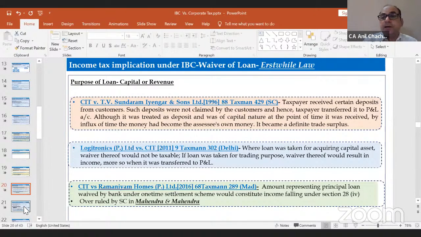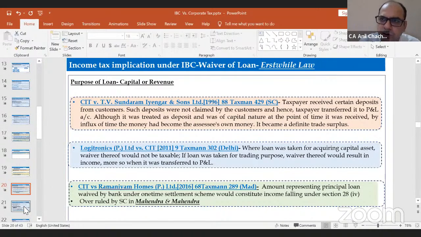Another judgment by the Delhi High Court in Logitronics held that if it's a term loan, it would not be part of your income. If it is a working capital loan, it would be part of your income. Forget about section 28(4) and whether it's convertible into money or not, because there are a couple of judgments which specifically mention that if the loan is part of working capital, it will be taxable.